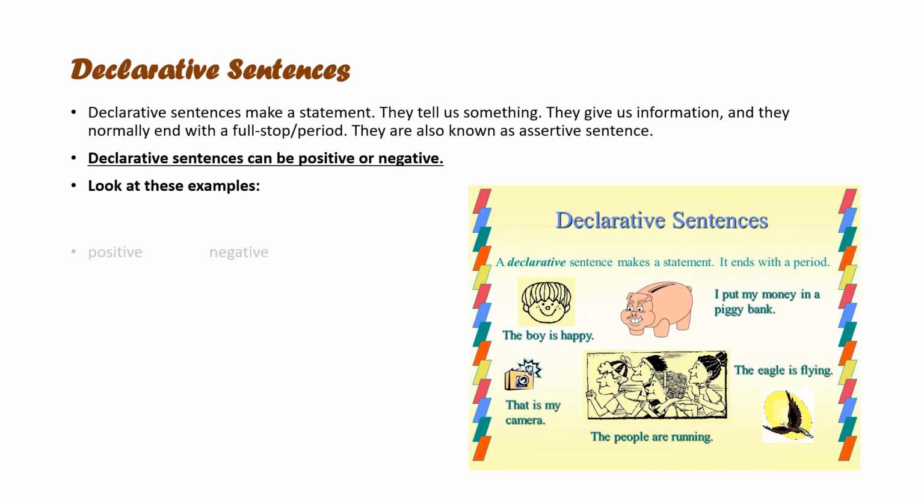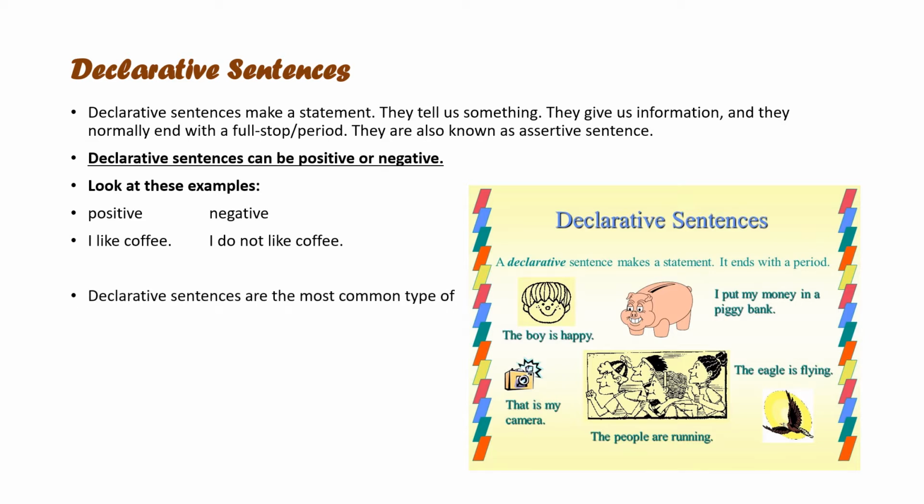Now look at these examples, positive and negative. I like coffee. It is a positive sentence. I do not like coffee. It is a negative sentence. The sentences which have no, never, not are known as negative sentences. Declarative sentences are the most common type of sentence.